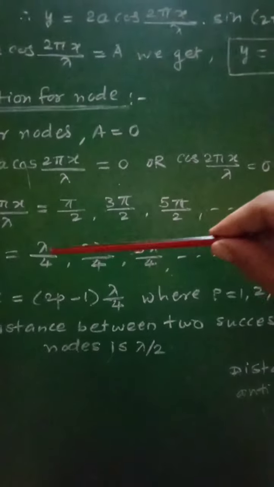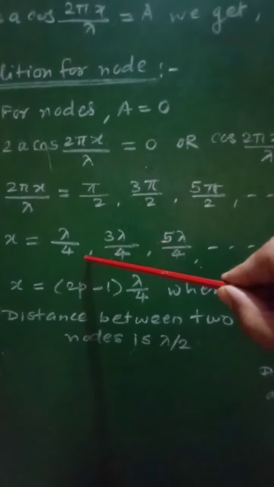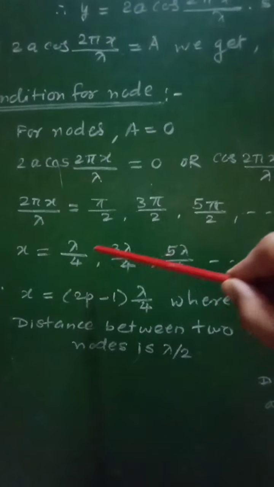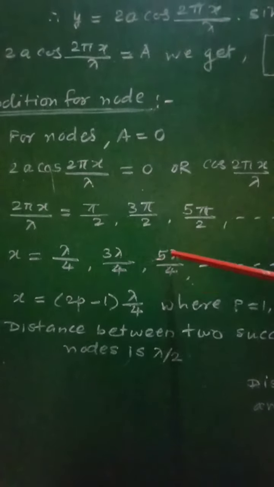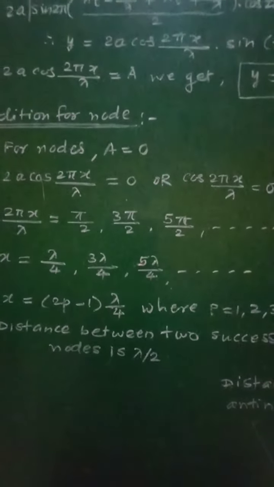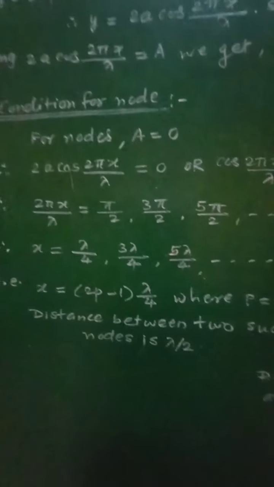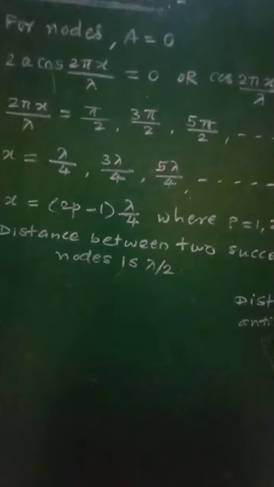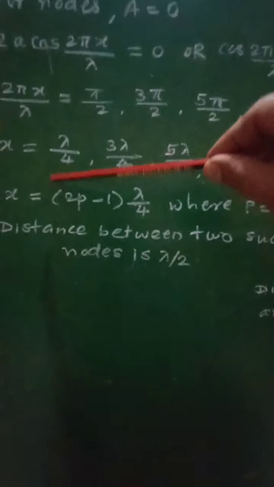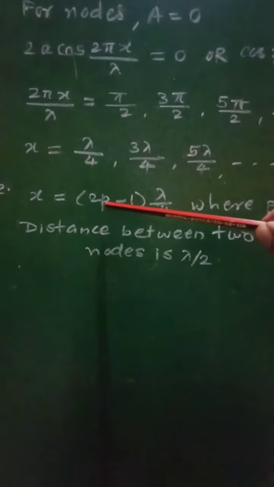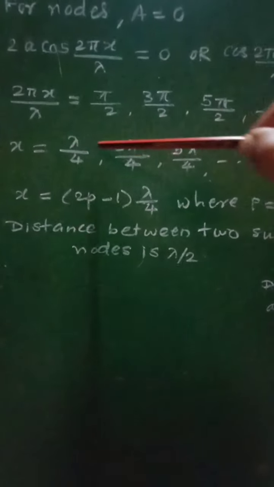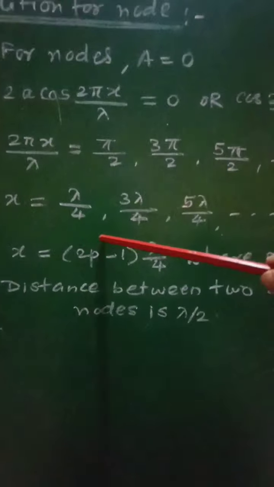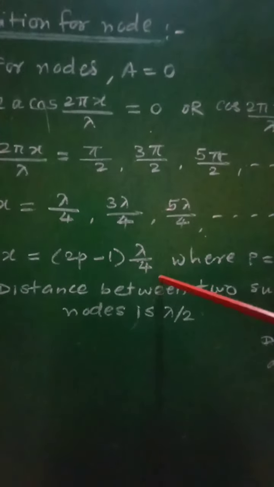So when x is equal to lambda by 4, that is the distance from the fixed position equal to lambda by 4, 3 lambda by 4, or like this, at that time we will get the formation of node. In general we can write x equal to 2p minus 1, as 1, 3, 5 are the odd numbers, therefore it will be written as 2p minus 1 into lambda by 4.